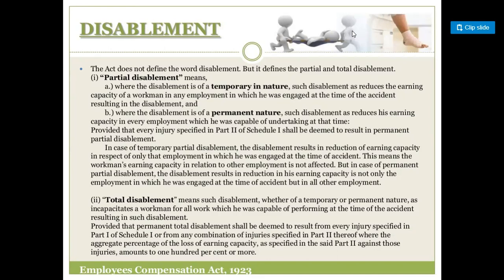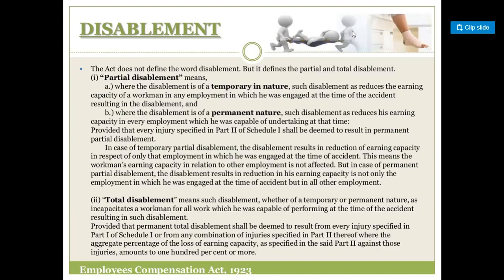Second is where the disablement is of a permanent nature, such disablement as reduces his earning capacity in every employment which he was capable of undertaking at that time. That means before the accident, a person was working in some area, but after the accident he has permanent disablement so that his earnings are reduced. Provided that every injury specified in Part 2 of Schedule 1 shall be deemed to result in permanent partial disablement.